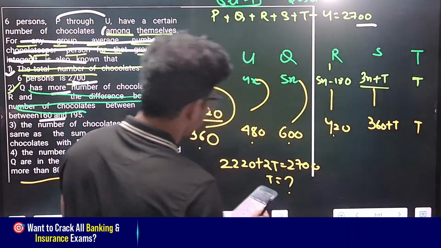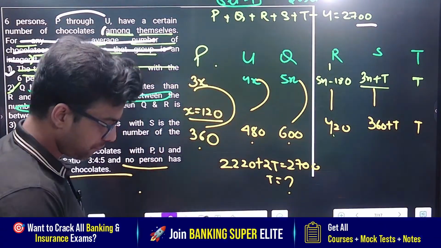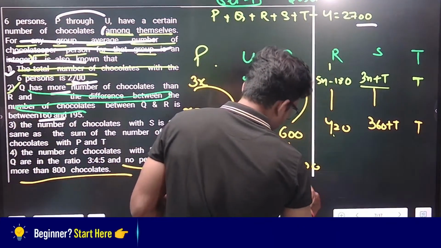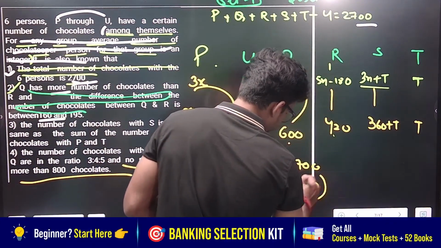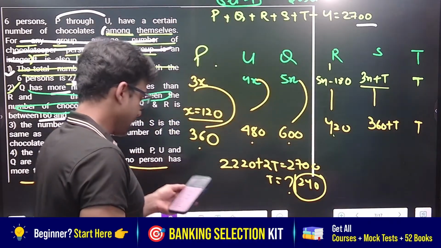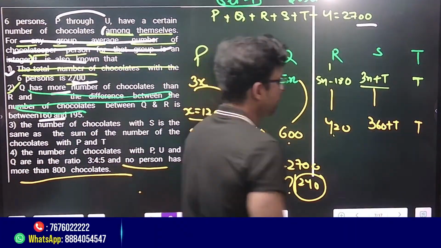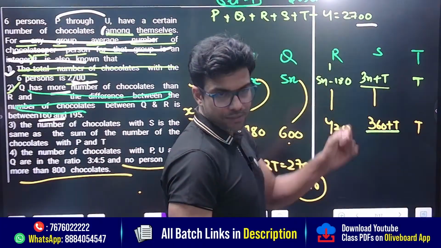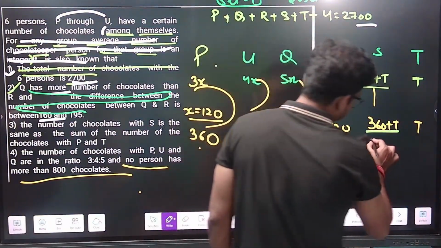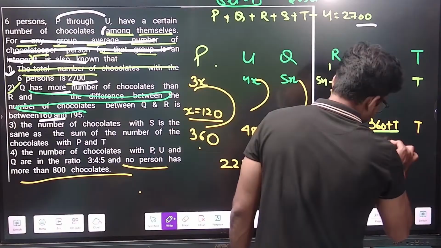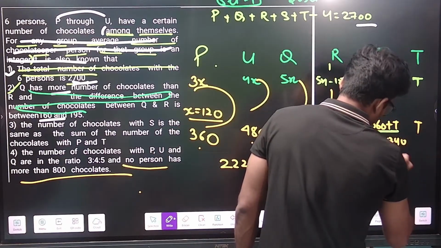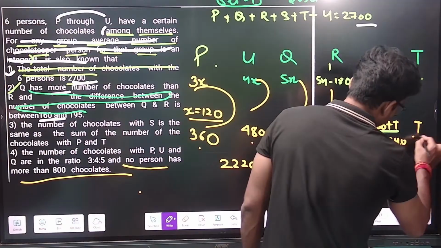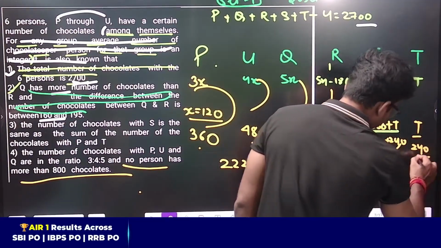Say fast. 240. That's very good. So isn't this correct for me? So this will become 360 plus 240, 600, and this becomes 600, and this is again 240.